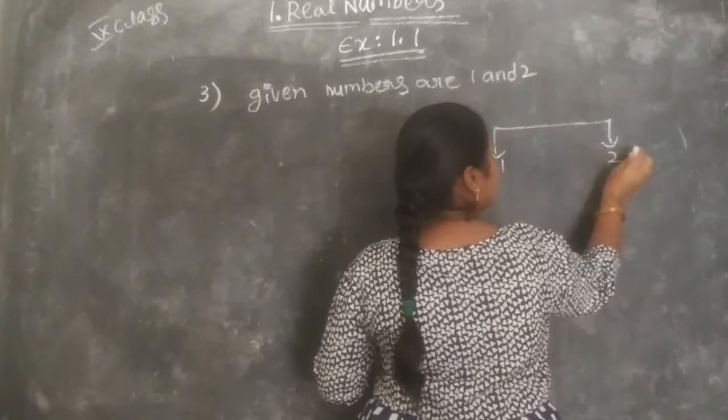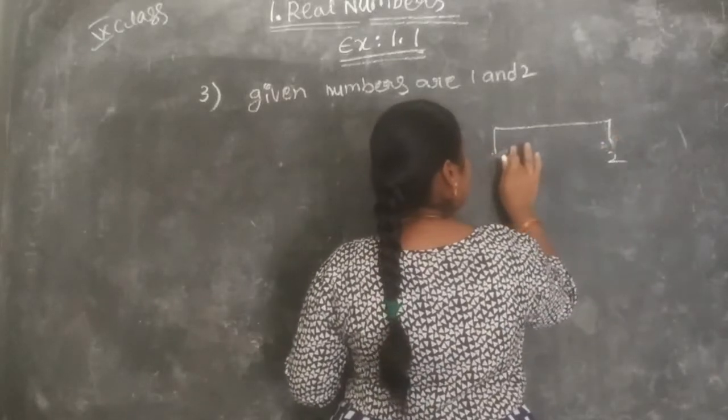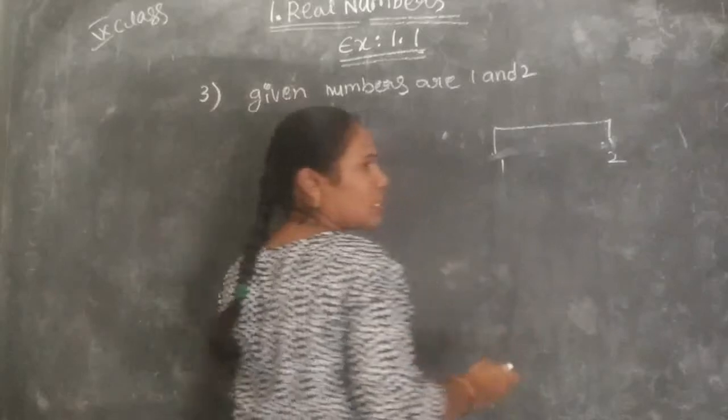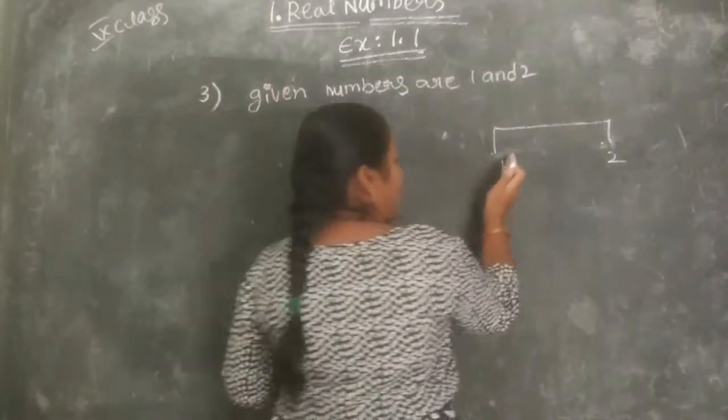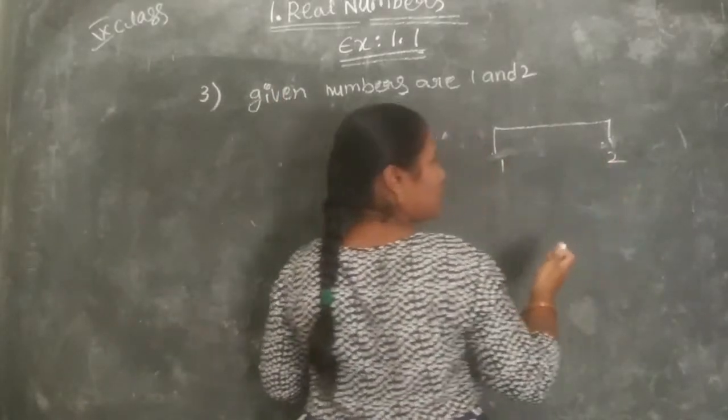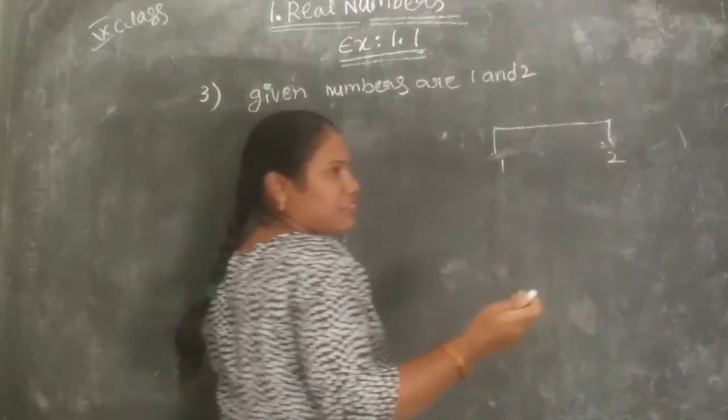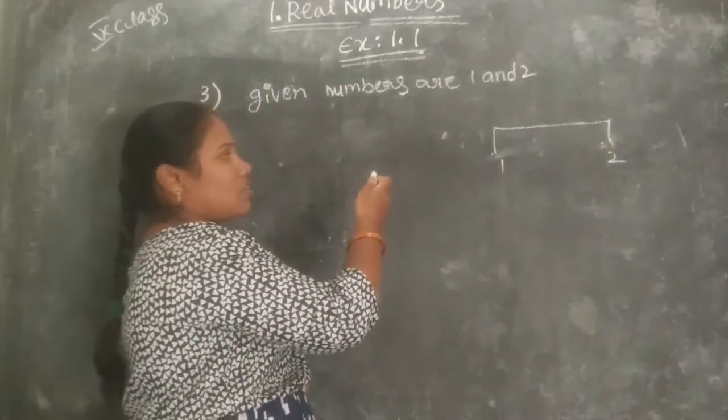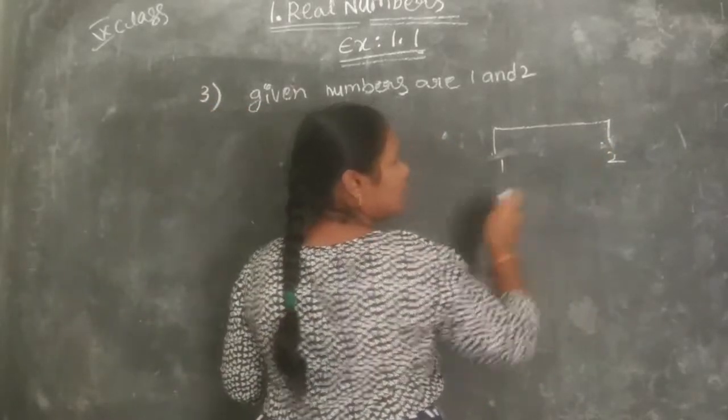Here is the 1 and here is the 2. Can we write any numbers between them? No. After 1, the next number is 2 only. We cannot write between numbers for these two numbers, 1 and 2.